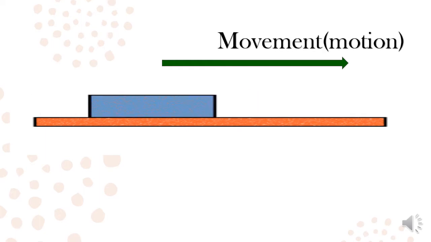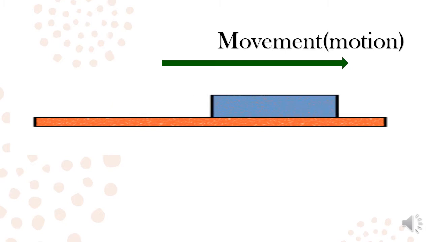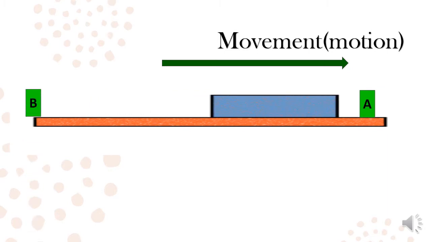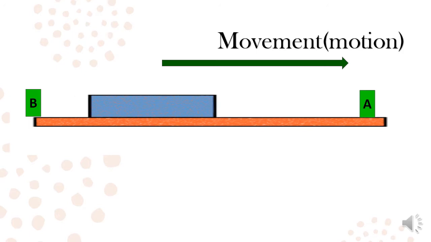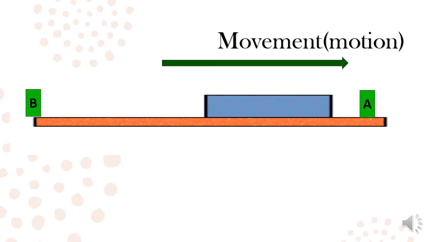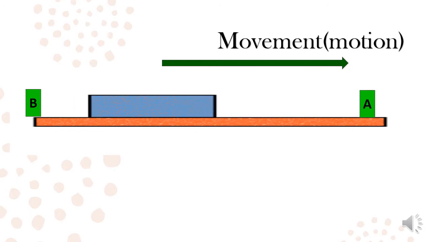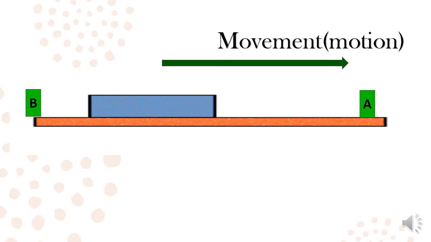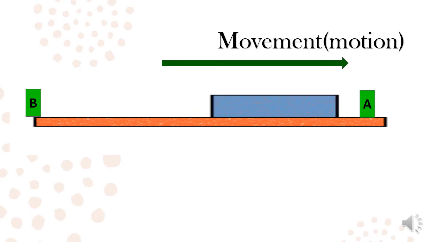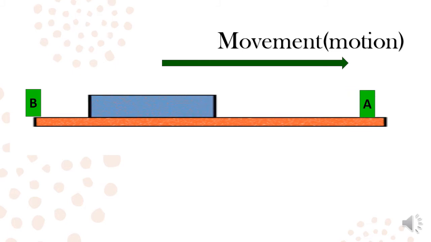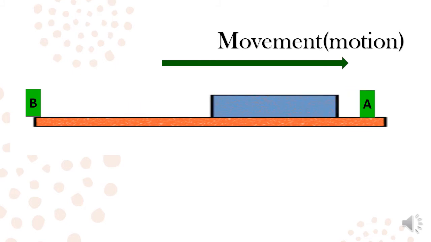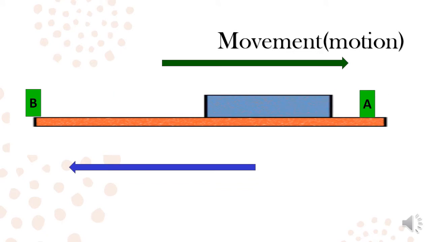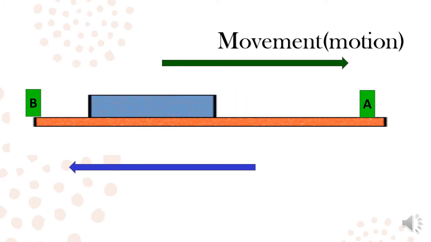If you want to stop this moving box, what would you do? Will you stand in front of this box or behind this box? Super! You should stand in front of this box so you can stop it easily. So you should stand in the opposite direction of its movement, not in the same direction. The friction force, like us, works in the opposite direction of the movement or the motion.